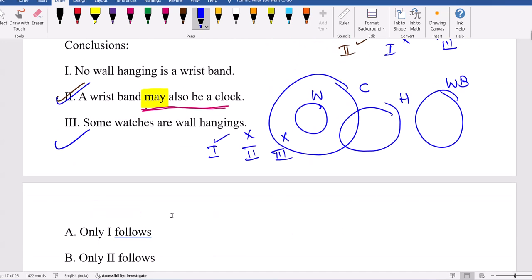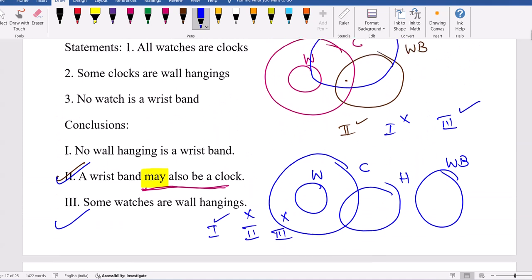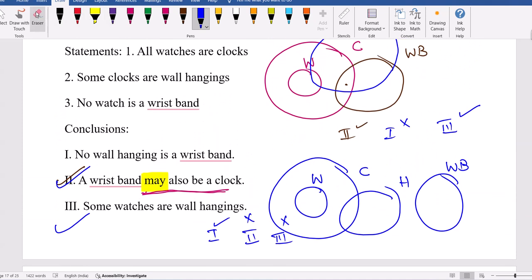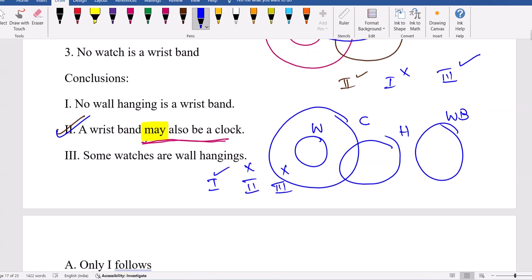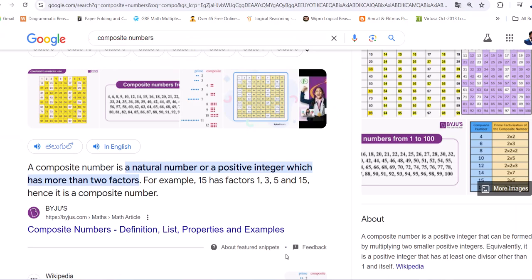When there is the word maybe, if one diagram is satisfied, we should consider it. The third one is not true in all diagrams. The first one is not true in all diagrams, and there is no word called possibility or maybe. So we can go with only two follows. It's option D. Possibility is given, so understand that.